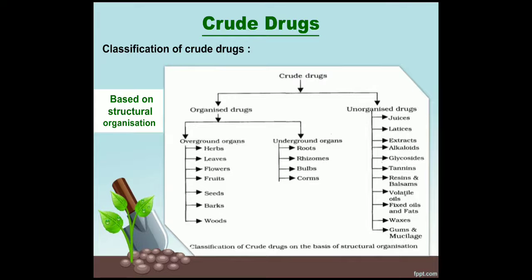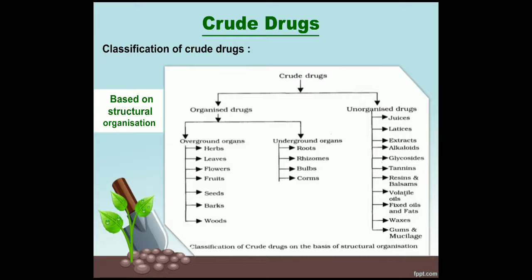Here the classification of crude drugs is divided into two types, based on structural organization: organized and unorganized. Organized is again divided into two types, overground organs and underground organs. Overground organs include herbs, leaves, flowers, fruits, seeds, barks and woods, and underground organs include roots, rhizomes, bulbs and corms.